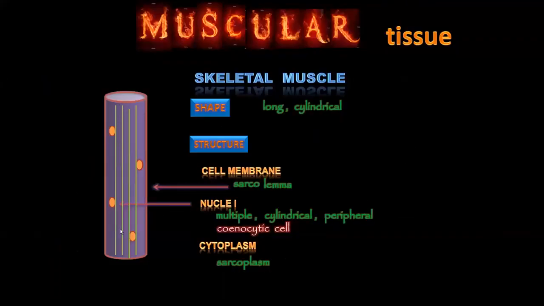Okay, so these are the filaments which are arranged parallel to the length. These filaments are called myofibrils. Each of these filaments is called a myofibril. Myo means muscle, fibril means thin thread. The skeletal muscle cell is called a skeletal muscle fiber. So this is called a myofibril.